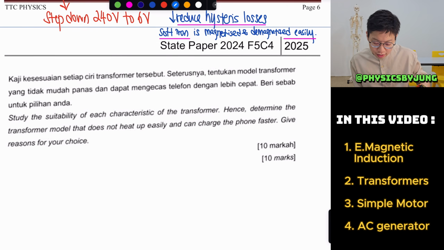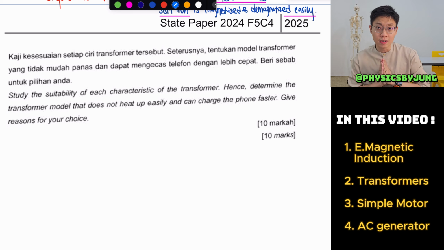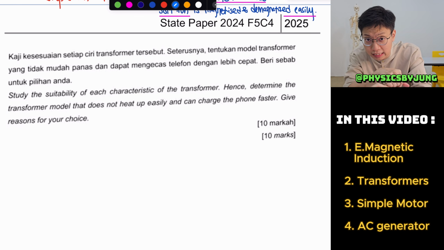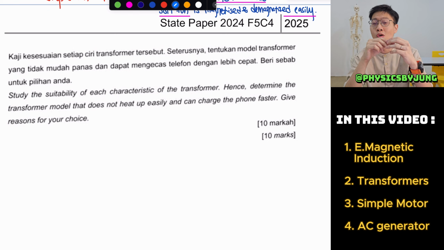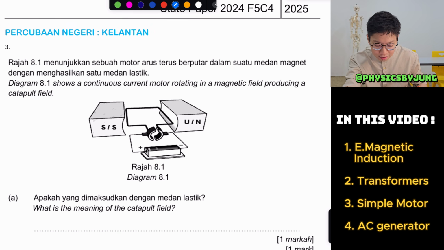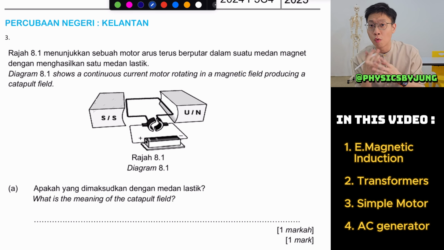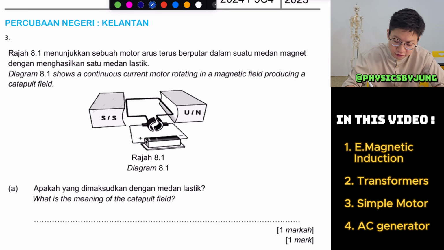As for transformer, usually it is just like this. However, I am more worried about things like motor and generator, because the way to answer motor and generator is very different. So let's look at our Kelantan paper. Before we even start, we want to check whether it is a motor or a generator first.